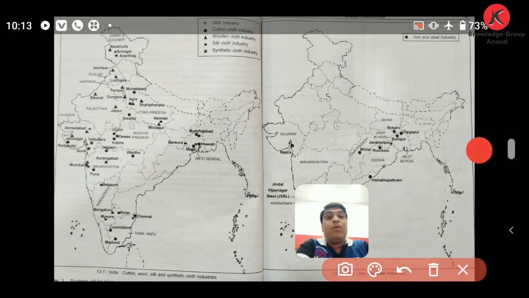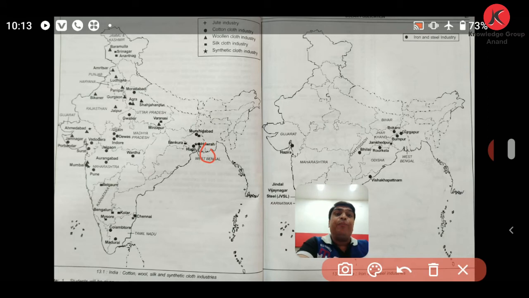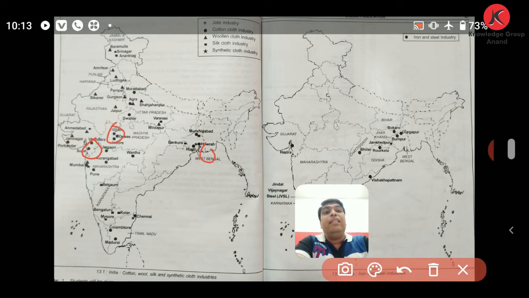We have the plus sign in Hooghly, Howrah. Those are the places of the jute industry in West Bengal, which we have already studied in the chapter. Where the circle symbols and dots are given, these are the cotton textile industries. You can see it in Murshidabad, then in Agra, and also at Gwalior,